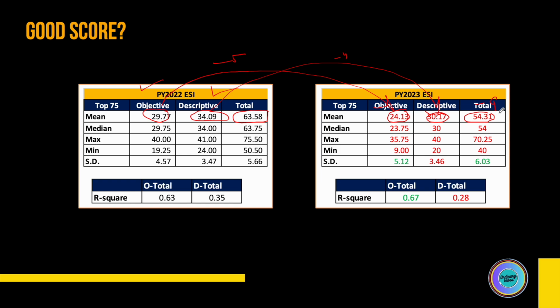So this is a clear indication that the level of objective was pretty high for everyone in 2023 compared to 2022. Now, this year in 2024, it is even higher than what it was in 2023. So what I presume is that this will definitely impact the overall average of top 75 rankers in 2024 as well.